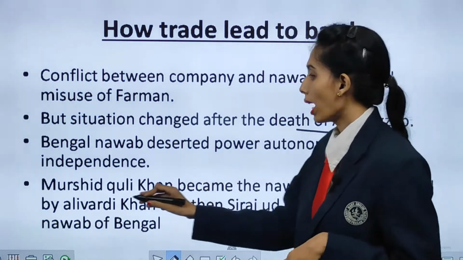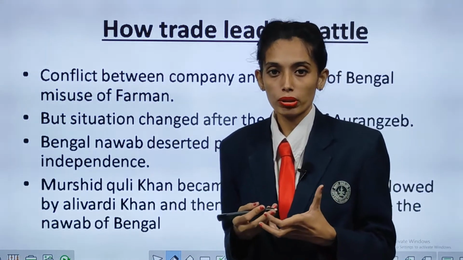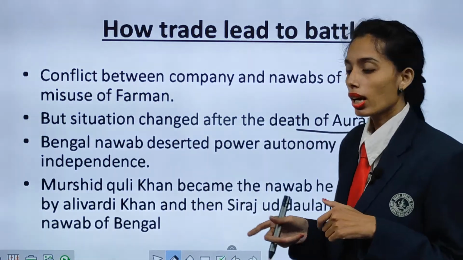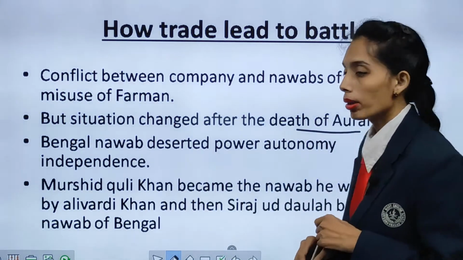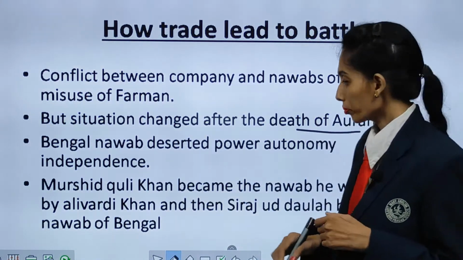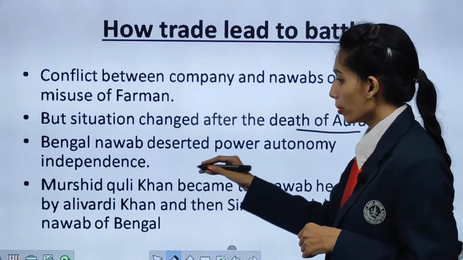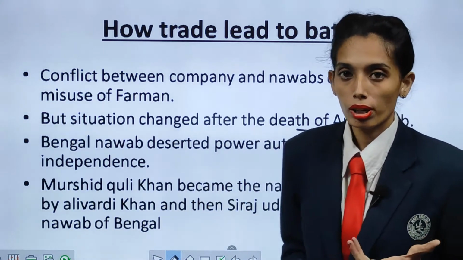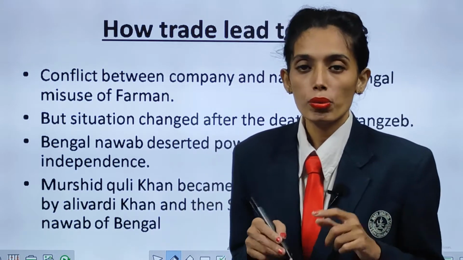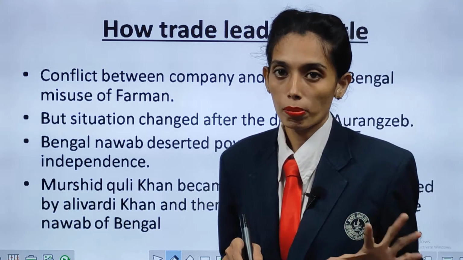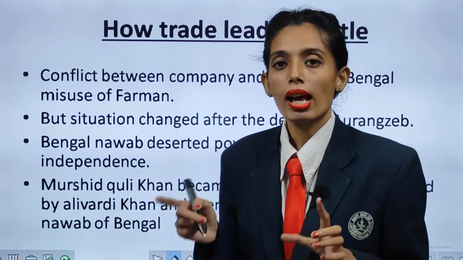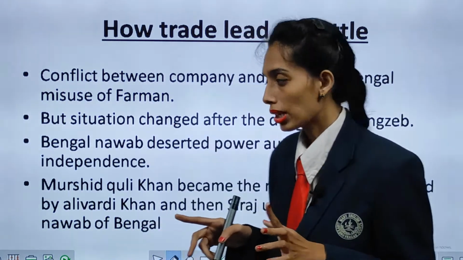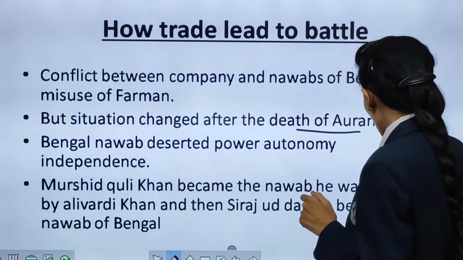He was followed by Ali Vardi Khan, and after him Siraj-ud-Daulah became the Nawab of Bengal. All these rulers strictly did not allow the British to come and trade. If you want to trade, you cannot use the farman given by Aurangzeb, and you have to pay the tax. Firstly, it was not allowed because it was their part of the land.